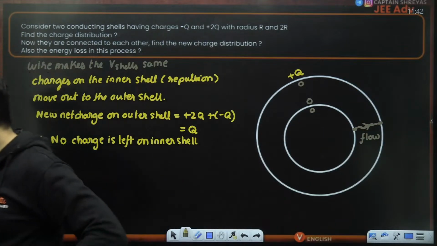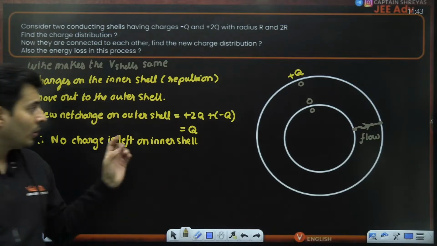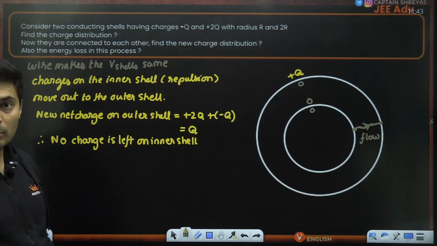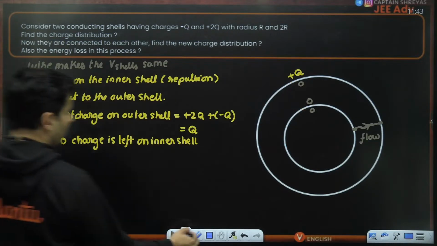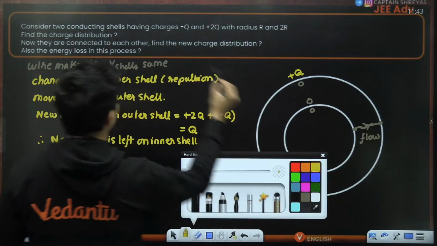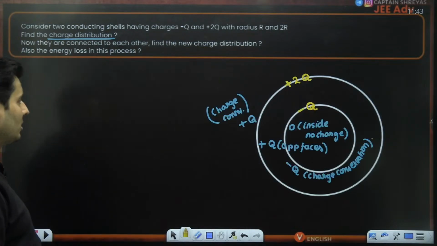Is that clear, everyone, till this point? Understood? Very cool. Now if this is the new distribution, this is also done. Now they are connected, so we find the new charge distribution. So this is also done. Old charge distribution also done.